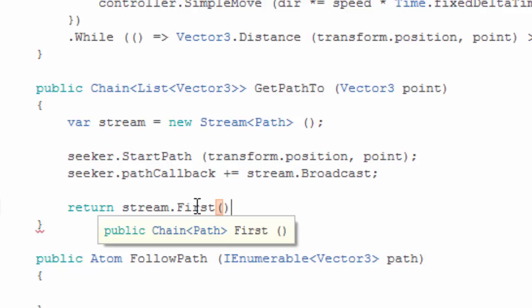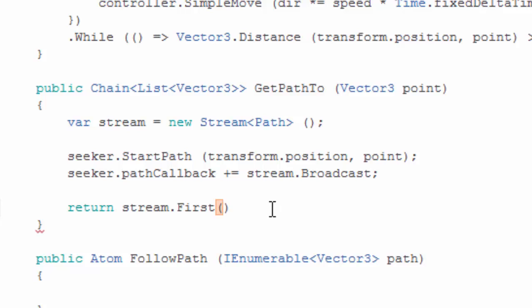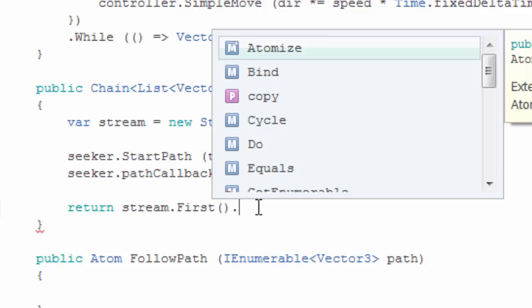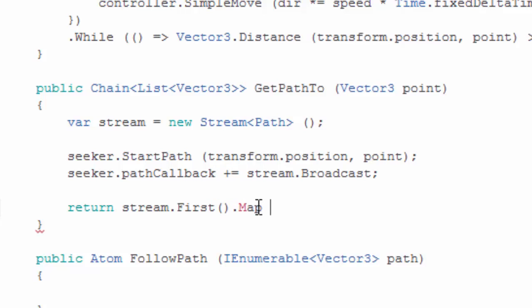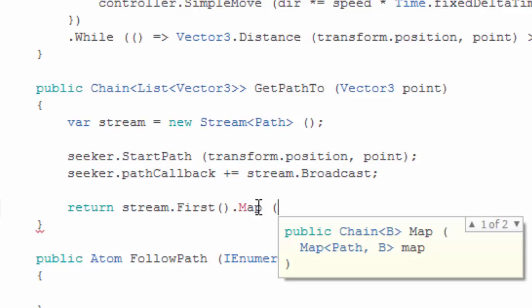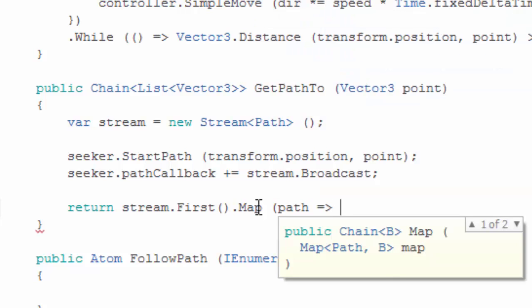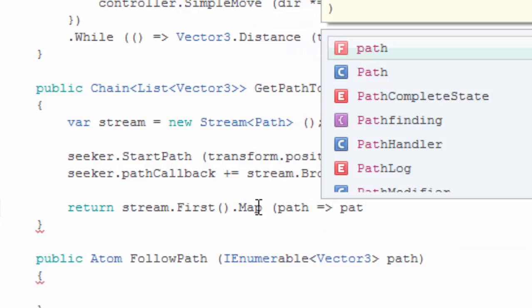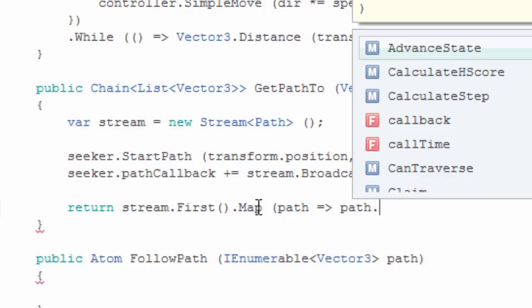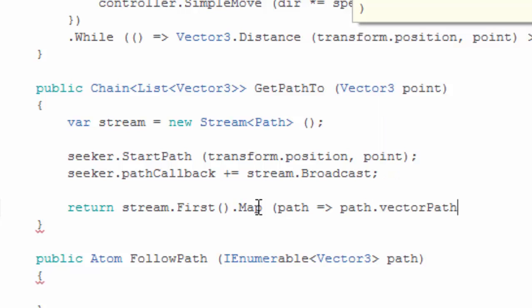But we actually don't want the path. We don't want to chain to the path. We want to chain to a list of points in the path. So we're going to extract that by mapping. So we're going to map from a path to the vector list of points of the path.